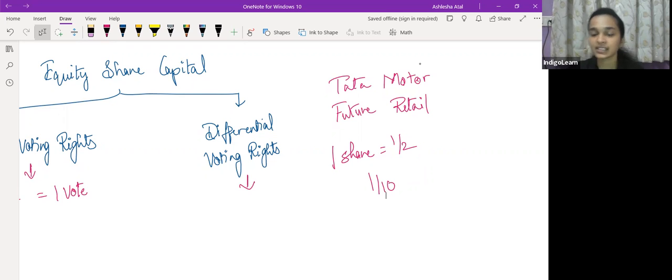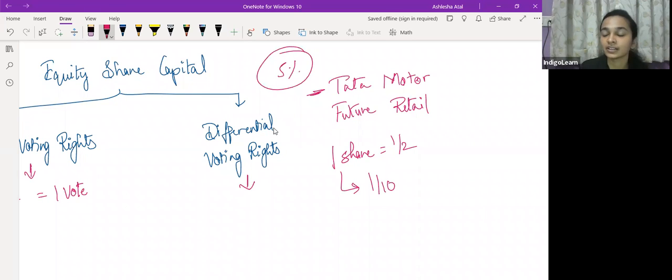You would definitely say na ki theek hai, I am giving up my voting right, so I would want something in return for this. Consideration is required at every place. हर जगह consideration बहुत important होता है. So यहाँ पे you would say that okay fine, you would demand higher dividend या फिर any other preferences. So Tata Motors ने जब DVRs issue किए थे, at that time their 1 share had 1/10 voting right, and they gave 5% dividend, 5 percentage points more to equity shareholders with differential voting rights.